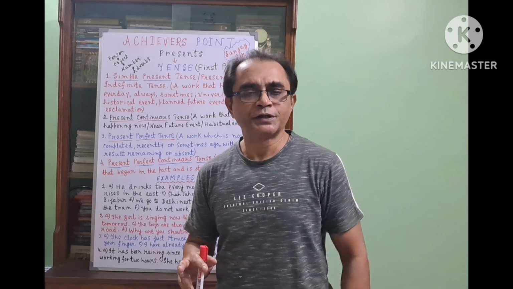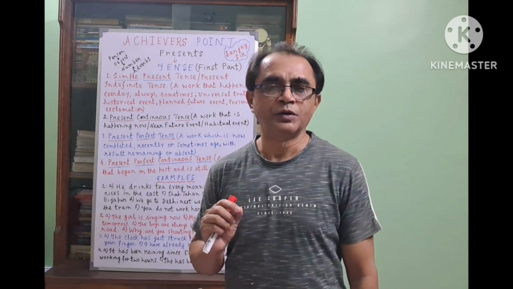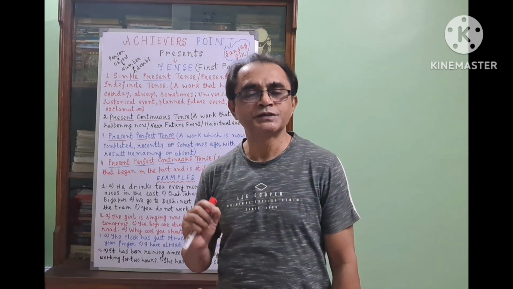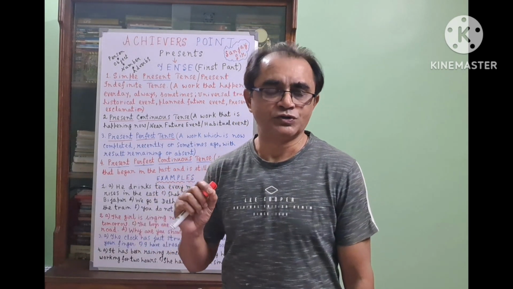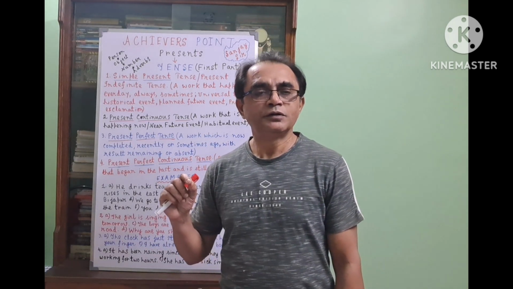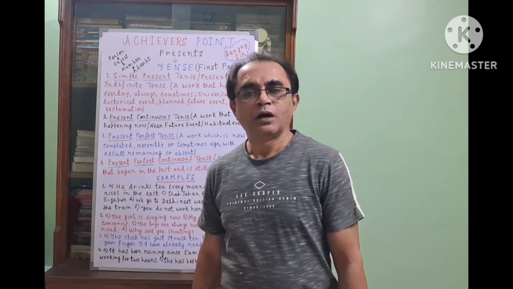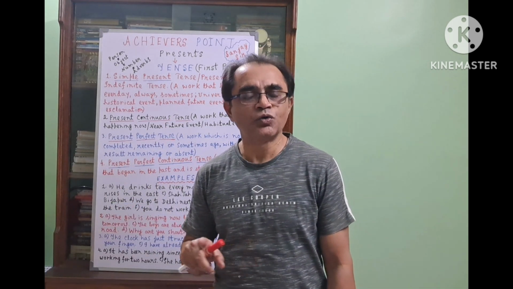This is also simple present tense or present indefinite tense, but here we are using be verb. What is be verb? Be verb is am, is, are, was, were, and be also. So when we use be verb, this is called the state verb or condition verb. And in this case, there is no object.